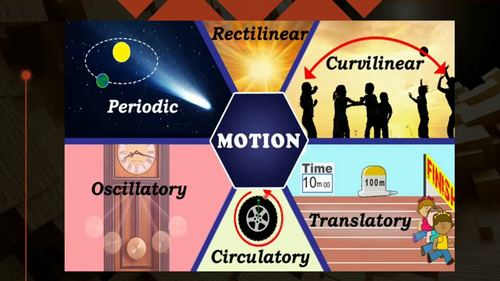Similarly, a body can move in a circular path, that is circulatory motion. And translatory motion is nothing but the three-dimensional view of your rectilinear motion when we talk about three dimensions. Similarly, circular motion in three dimensions becomes rotational motion. So all these motions we have to study in class 11th in detail.